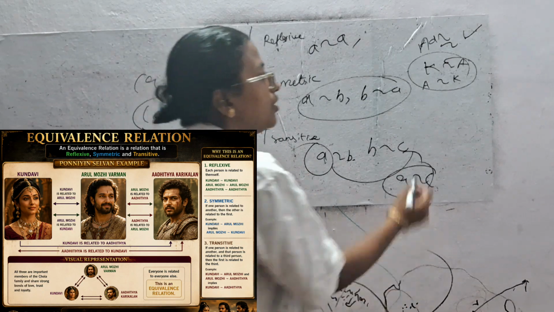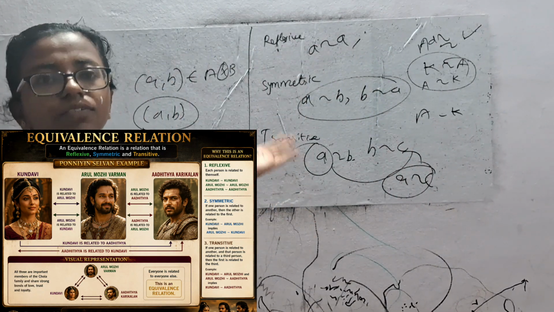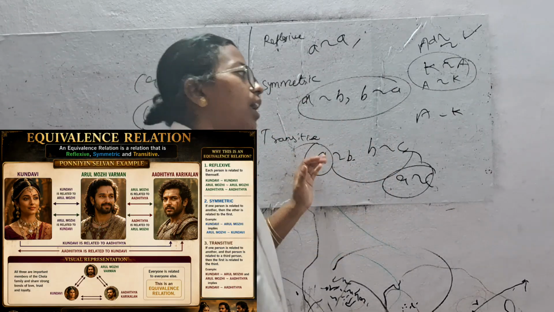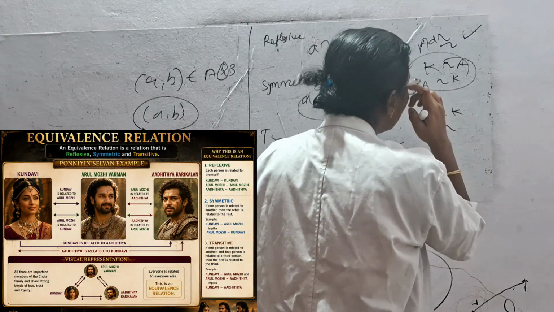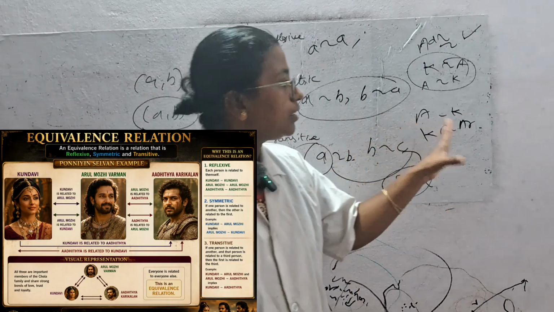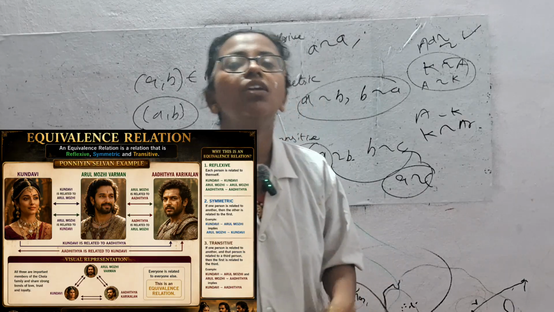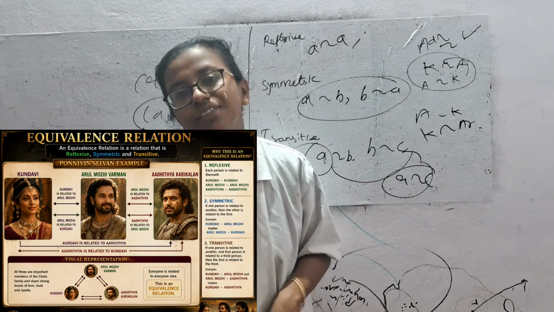What is transitive? Aditya is related to Kundavai, and Kundavai is related to Arulmozhi, so Aditya and Arulmozhi also have a relation. Now that relation is called an equivalence relation.